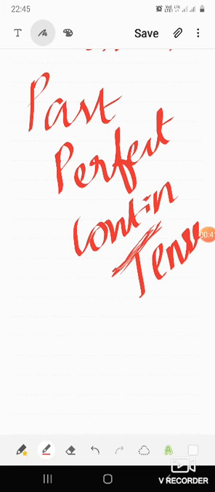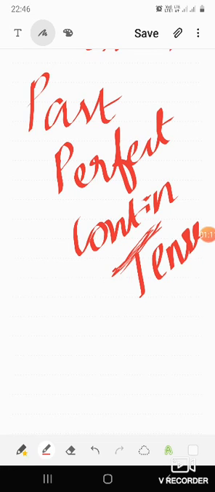The structure or the construction of past perfect continuous tense is made by using had been followed by the present participle of verb, that is adding ing to the verb. So had been, verb and ing, this is the structure of past perfect continuous tense.